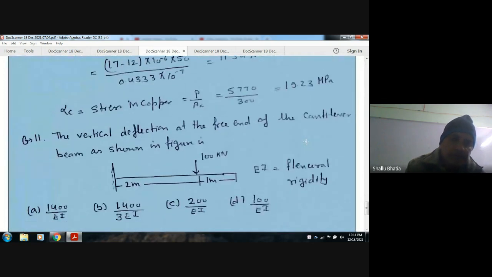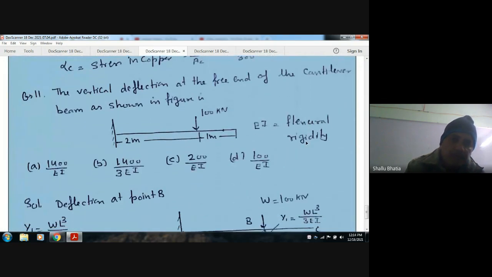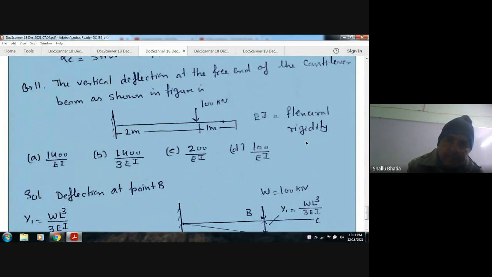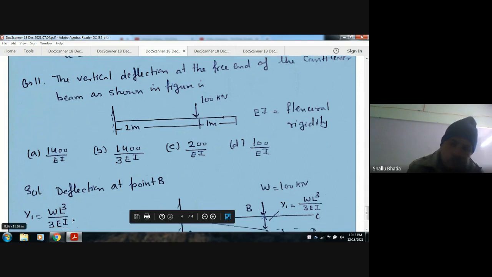Next, the vertical deflection at the free end of the cantilever beam as shown in the figure is... So this is the cantilever beam. Here the load of 100 kN is acting at 2 meters from this end and 1 meter beyond. The total length of the cantilever is 3 meters. Here is the flexibility.